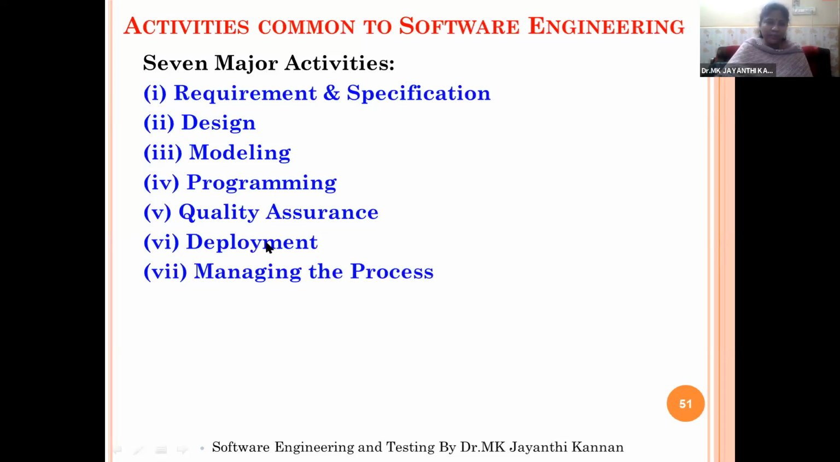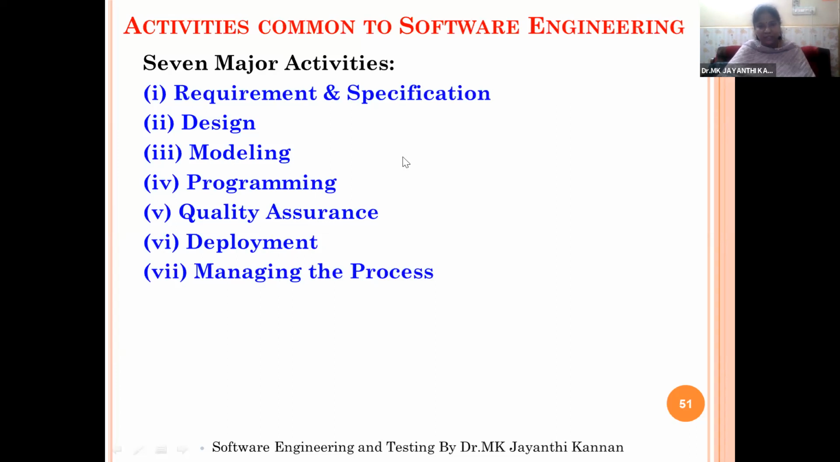Based on the end users feedback, if they want any modifications or changes, maintenance will be then we'll have the managing the process. Based on the deployment feedback, we'll go for the implementation as well as maintenance activities. So these are the major 7 activities related with any software engineering project. So requirements and specification, design activities, modeling activities, programming activities, quality assurance, deployment, managing the process.